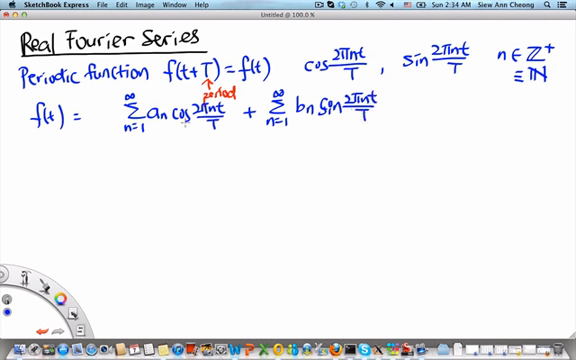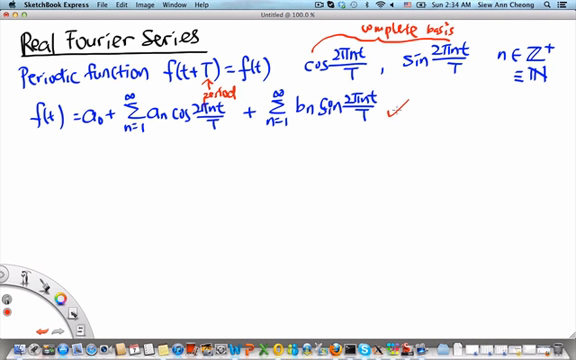Now, because cosine 2 pi nt over T and sine 2 pi nt over T both have average values of 0, we need to add in one more term called a0 to make it possible for f of t to have a non-zero time average. This is indeed possible, because the sines and cosines form a complete basis over which we can expand a periodic function between 0 and T.